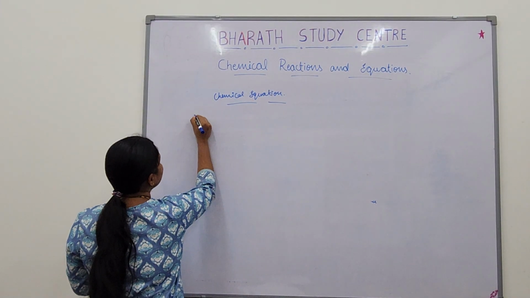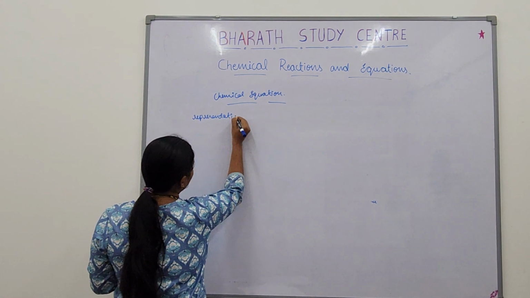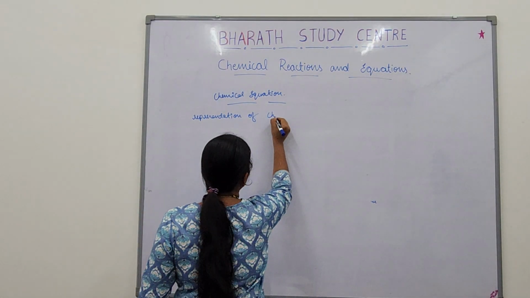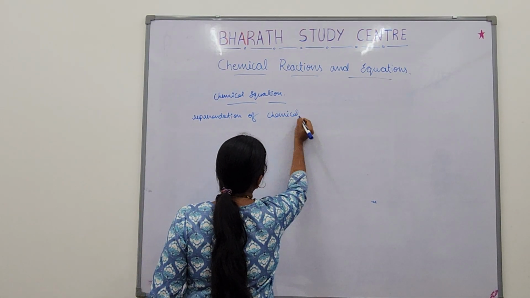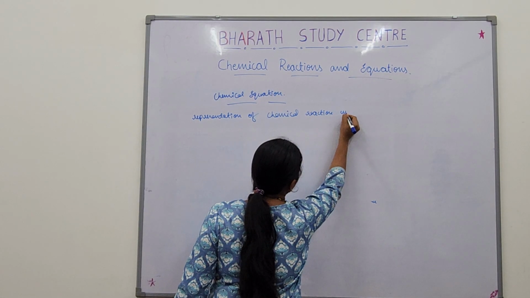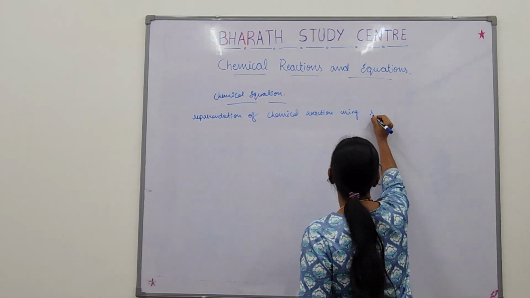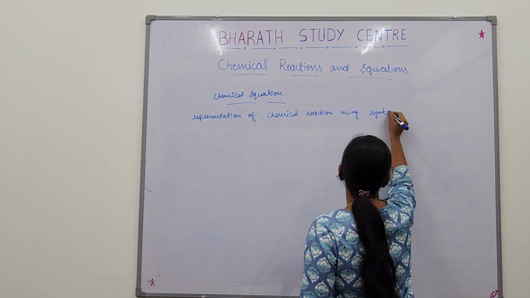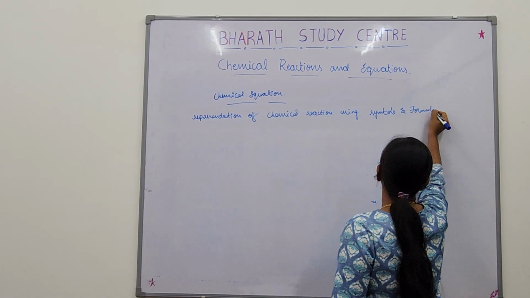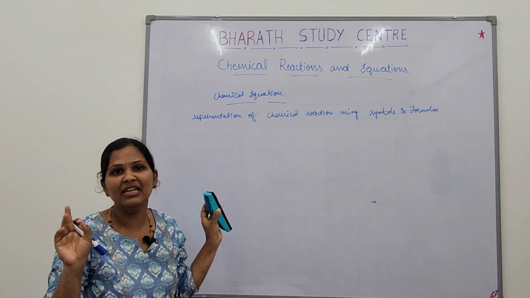Chemical equation is representation of a chemical reaction using symbols and formulas. You know symbols and formulas, right? You have learnt it. What are symbols and formulas? So this is the definition of chemical equation.